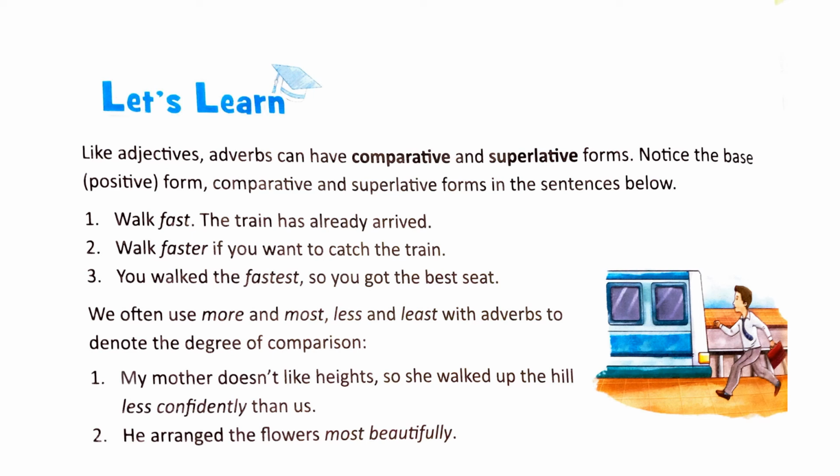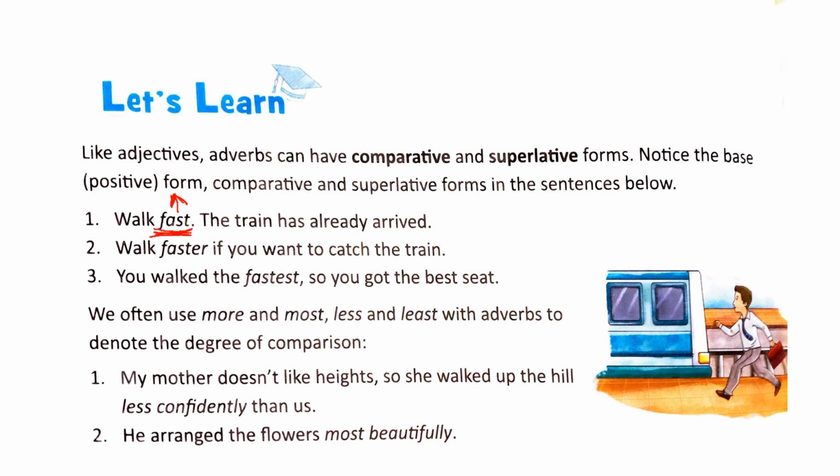First one, walk fast. The train has already arrived. Here, fast is the adverb, telling us about the verb walk. Now, this is the positive form or the base form. Here, no comparison has been made, right? See the next one.